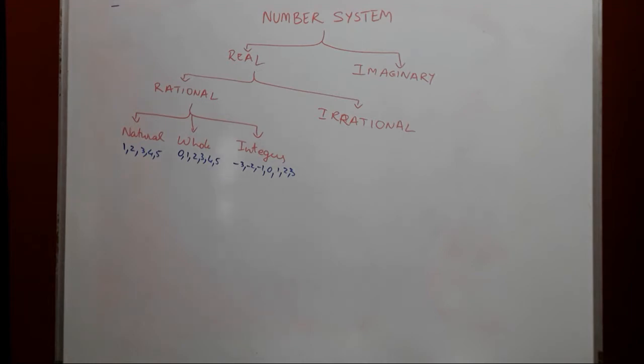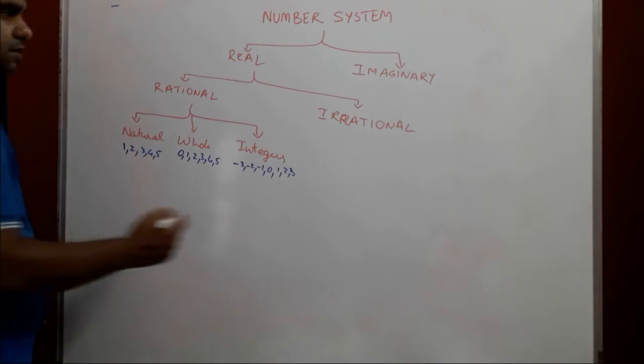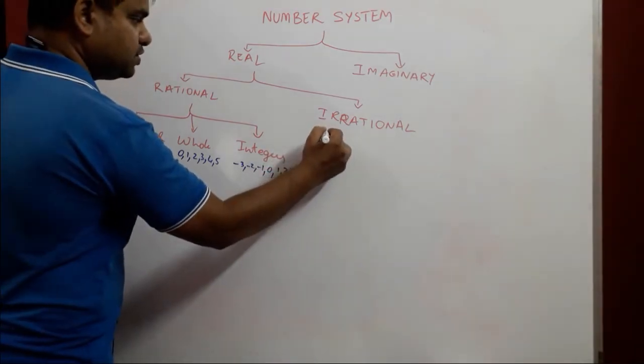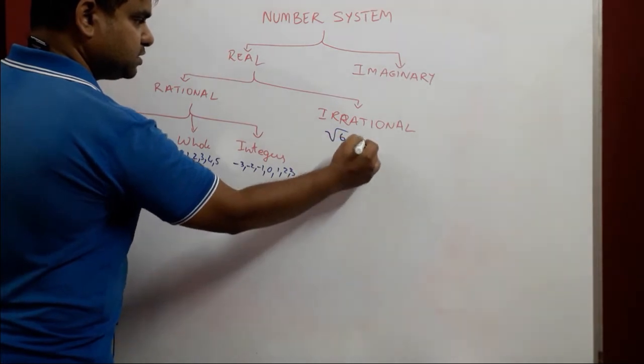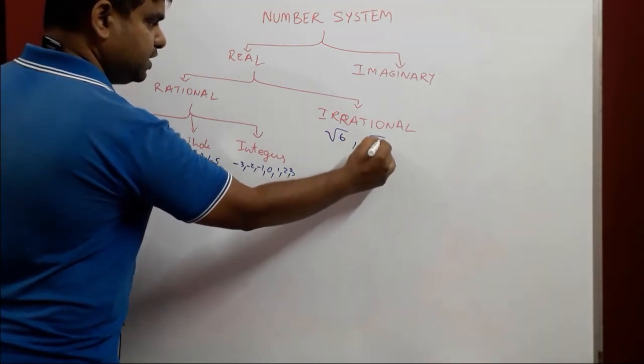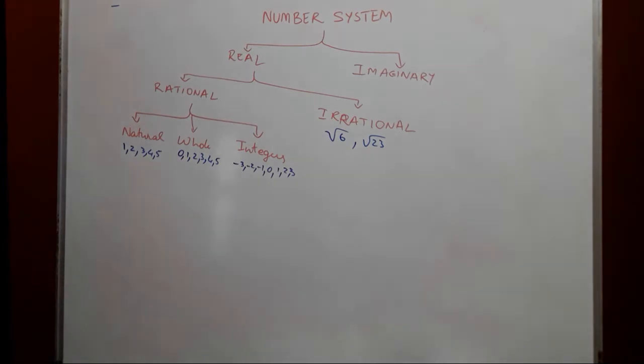What are irrational numbers? Examples of irrational numbers include the ones with root sign, like root 6, root 23 and so forth. These are known as irrational numbers, and these all come under real numbers.